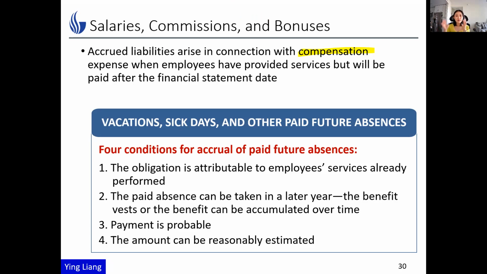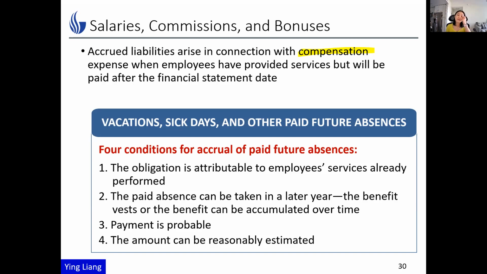Well, you may find these four quite familiar. This is exactly the definition of liability, right? Probable means it's going to happen in the future, right? The amount is reasonably estimated. So we'll not talk about the salaries, the actual bonuses. It's very similar to the previous interest, so that type of journal entry we will skip. However, we'll focus on vacation, sick days, and other paid future absences.